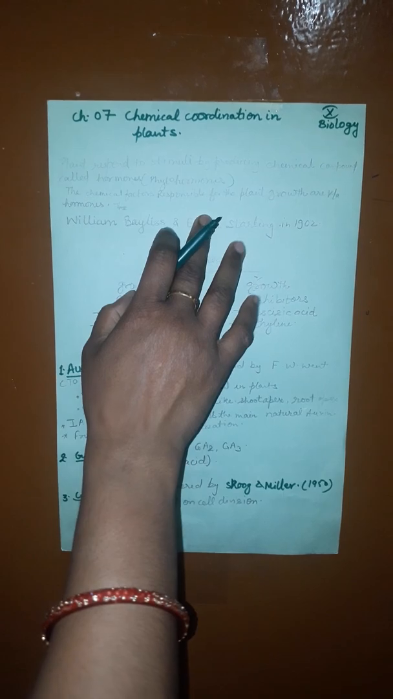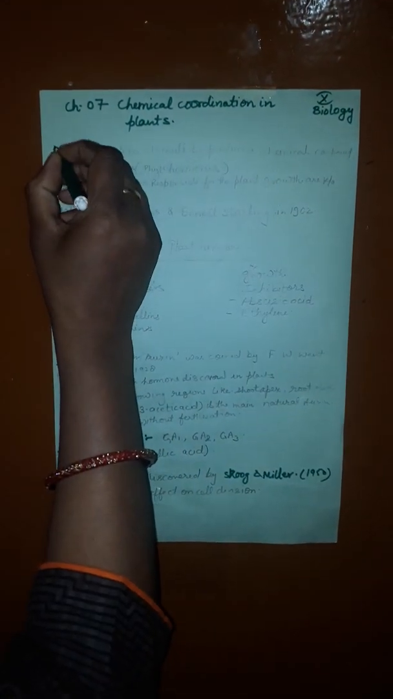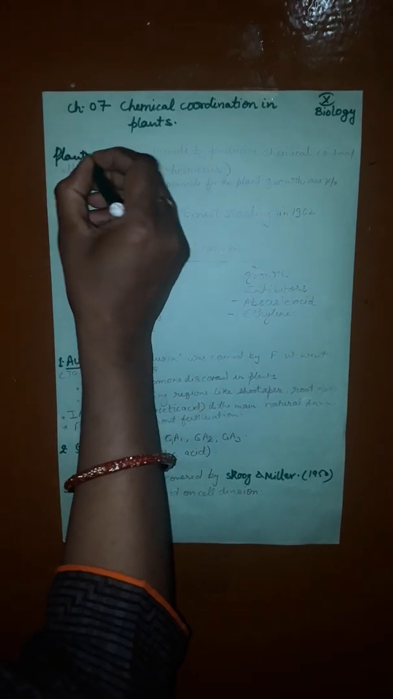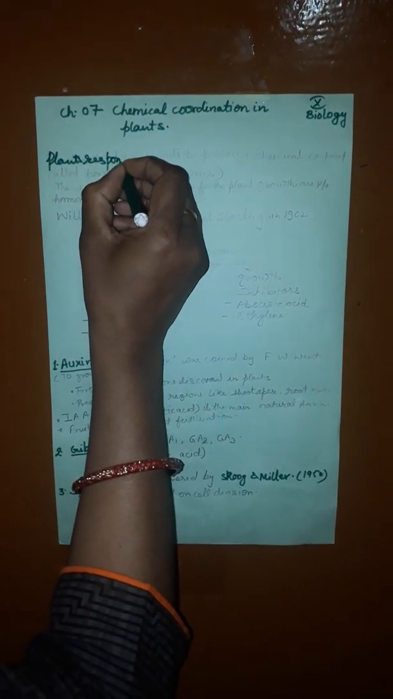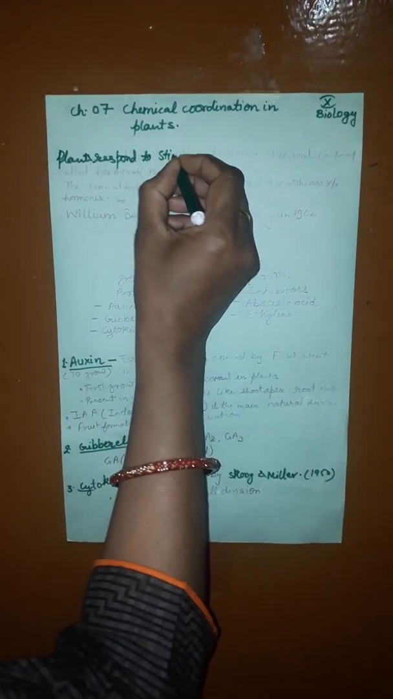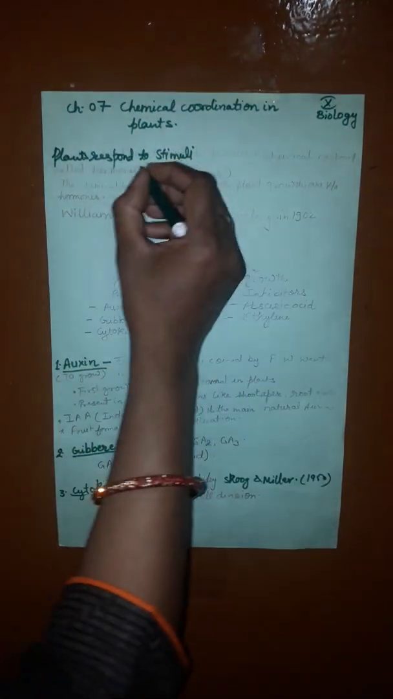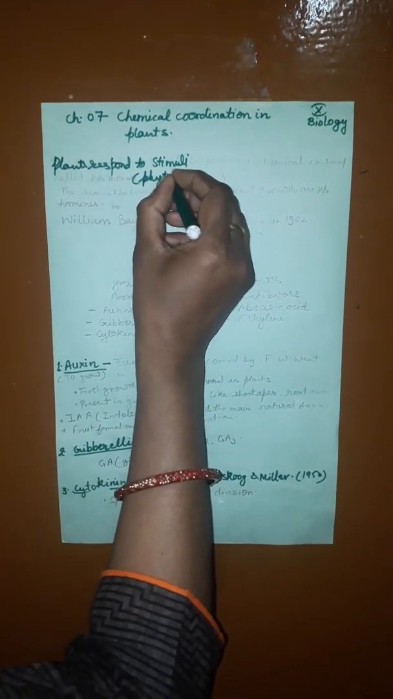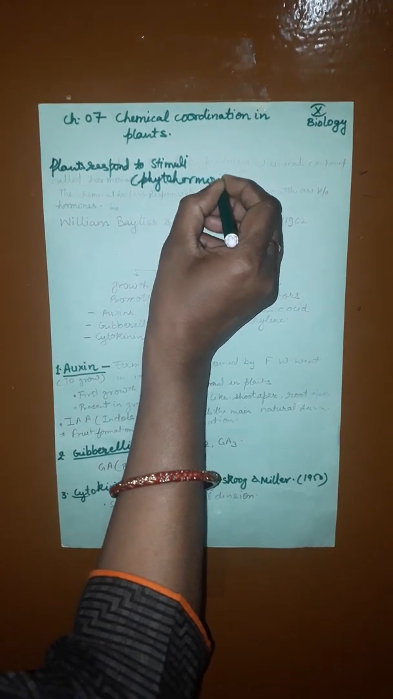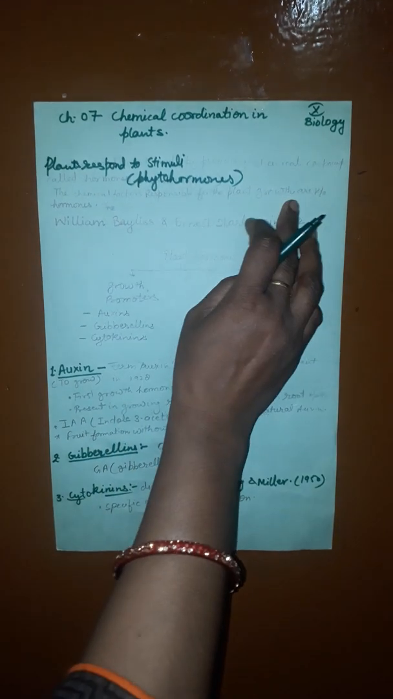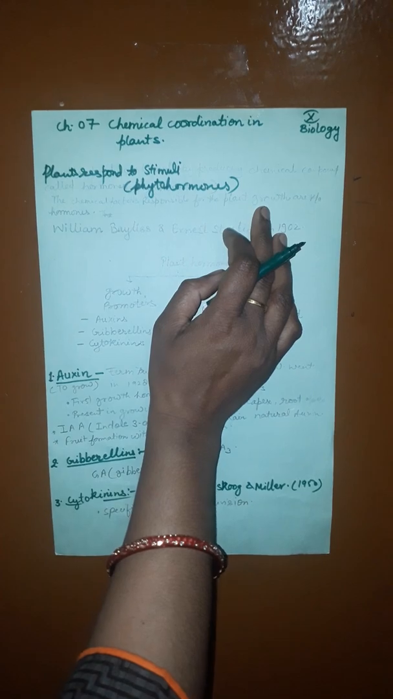Now, what are hormones in the case of plants? Plants respond to stimuli by producing chemical compounds called hormones, that is called phytohormones. The chemical factors responsible for plant growth are known as hormones.